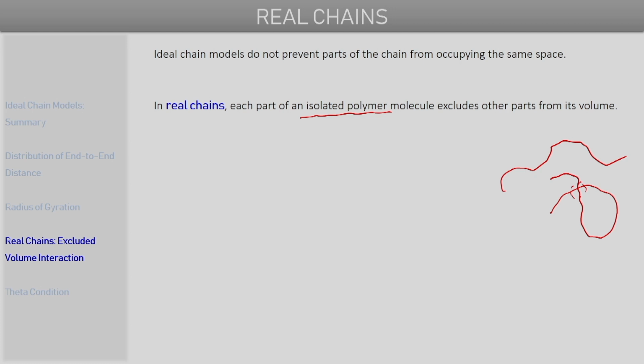because each part actually excludes other parts of the same chain from the volume that it is occupying.